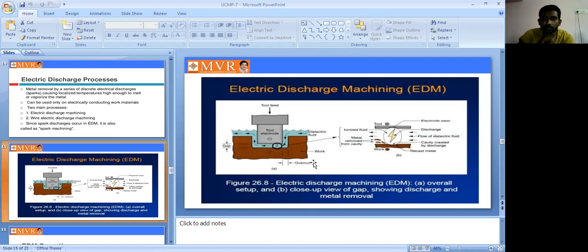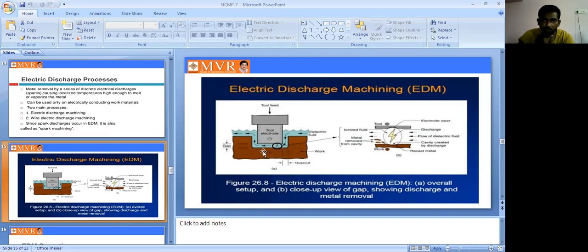The fluid comes out from here. This is the gap between these two. So this is the closed diagram of the EDM, where closed means the tool and the workpiece only, with the gap between them. You can observe this here. The dielectric fluid is used here, and this is the dielectric fluid outlet.